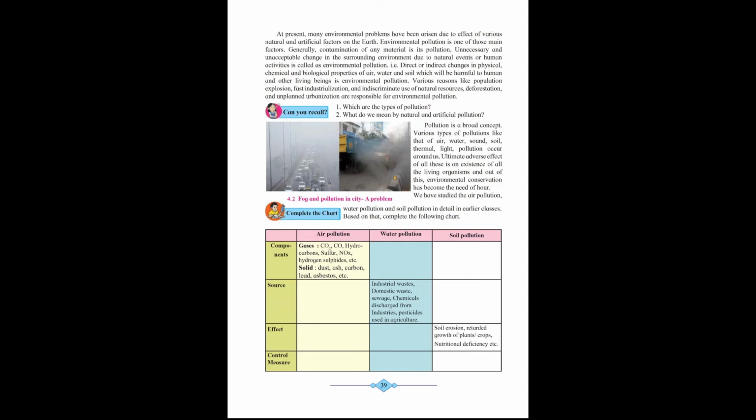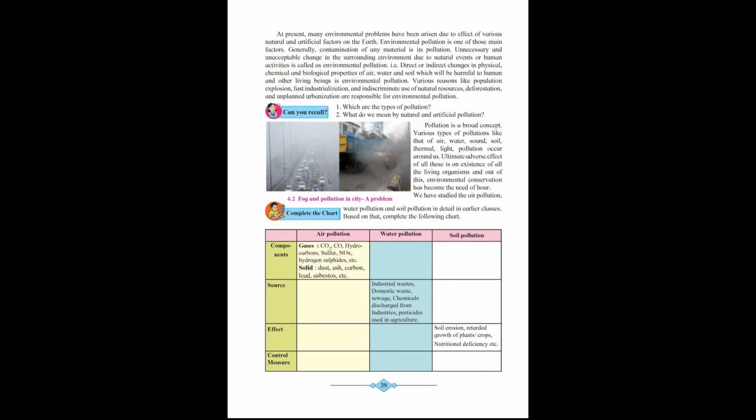Now the diagram, figure 4.2, is about fog and pollution in the city, which is a problem. They can give you the diagram and ask what it is and what you can write about it. So fog and pollution in the city is due to pollution. Which type of pollution? It is artificial pollution.